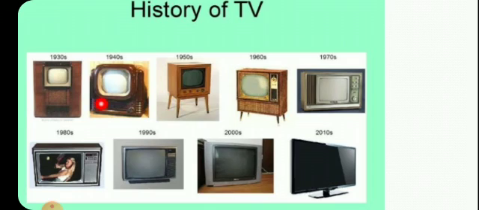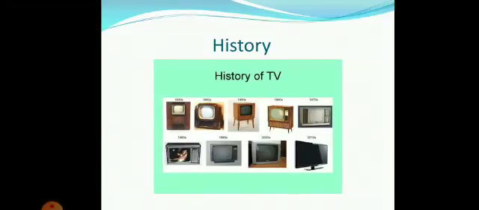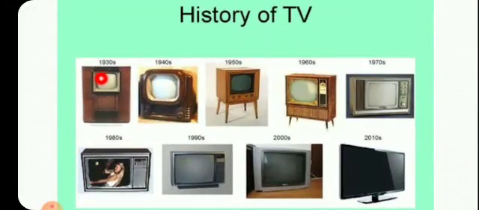You can see the television was like this in 1930s. Then in 1940s TV was like this. In 1950s TV was like this. In 1960s TV was like this, and in 1970s.